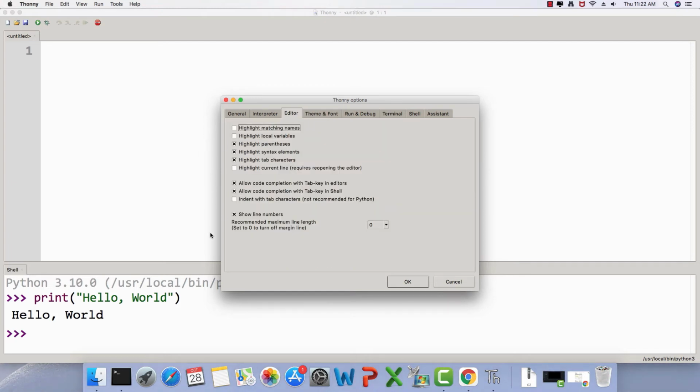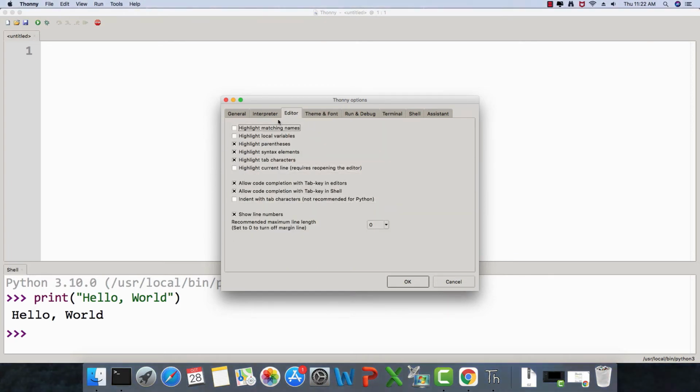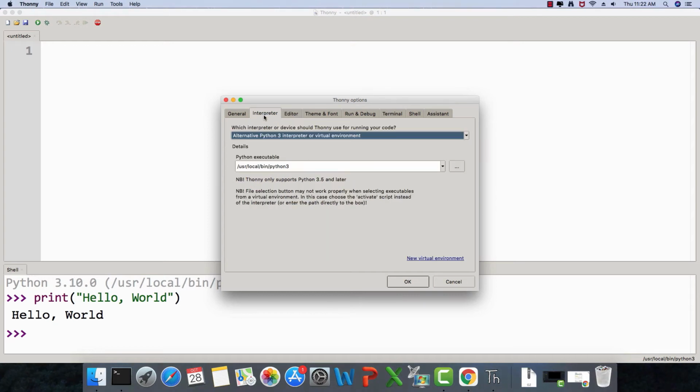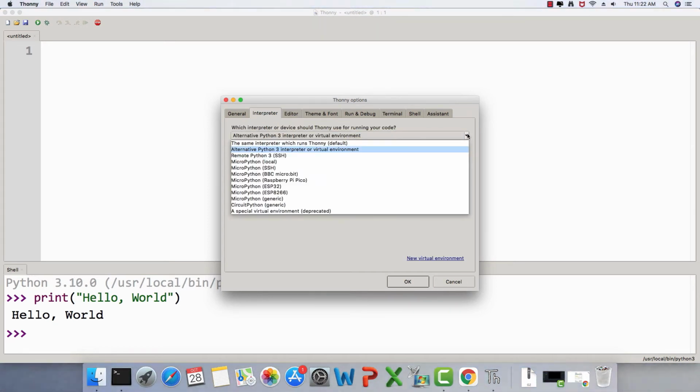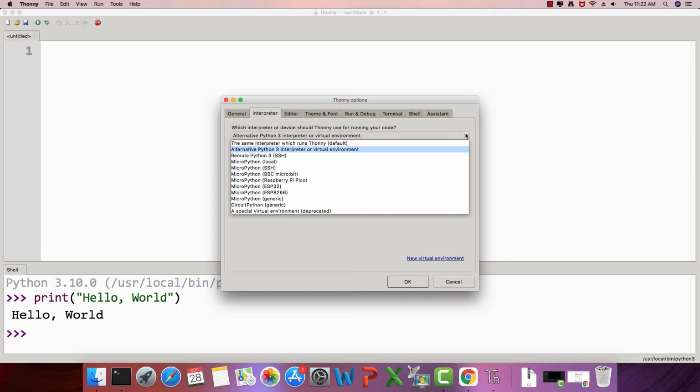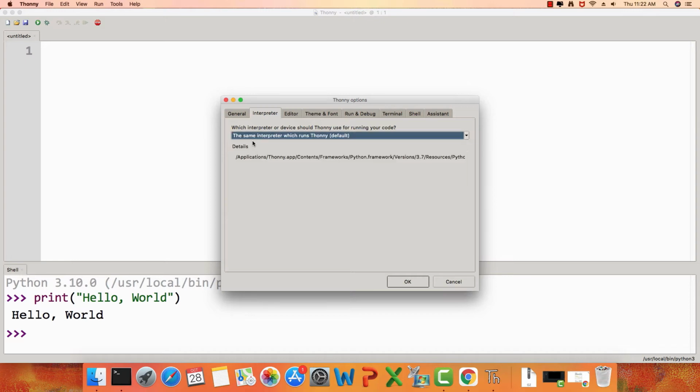And this is the option tab for editor. Let me go to the interpreter section. So here you can set the interpreter. It happens many times that your Mac OS has got multiple instances of Python. In that case, you can choose the instance of Python that you want to associate with your Thonny editor. By default, the setting is going to be the same interpreter which runs Thonny by default.